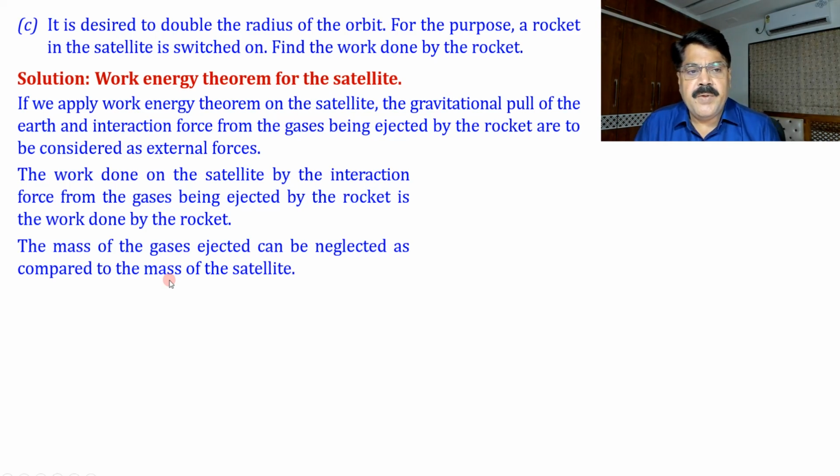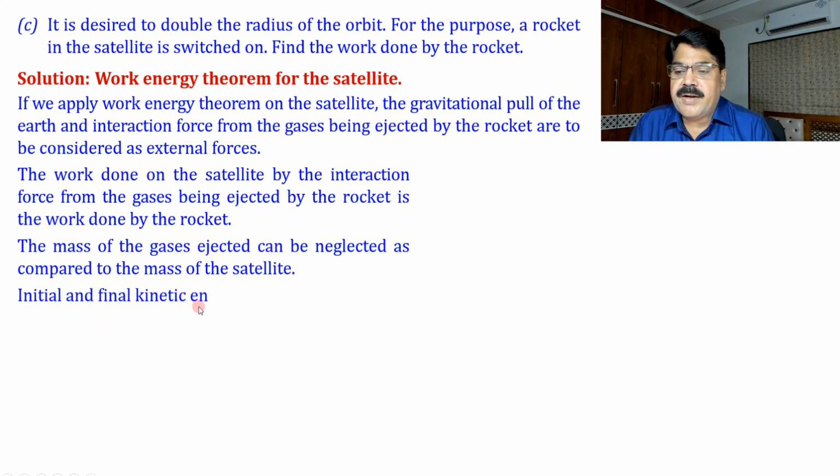So whatever mass the satellite had before burning of the fuel, or before switching on the rocket, we consider the same mass after the radius has been doubled. How much fuel has been expended in this process, we are neglecting the mass of that fuel. Initial and final kinetic energies of the satellite we can write very easily. So what is K initial? GMm by 2r. What is K final?